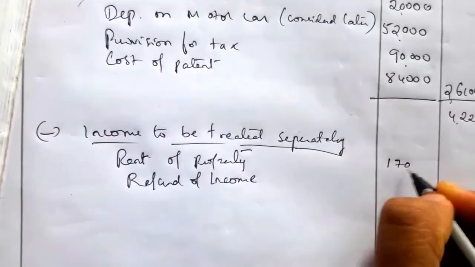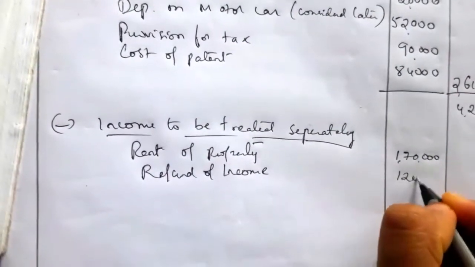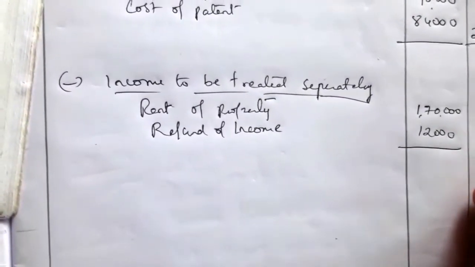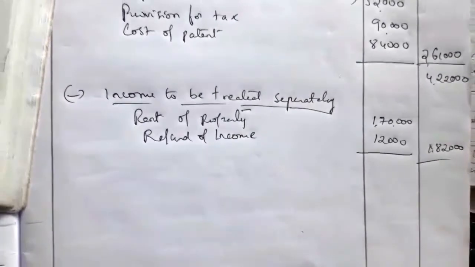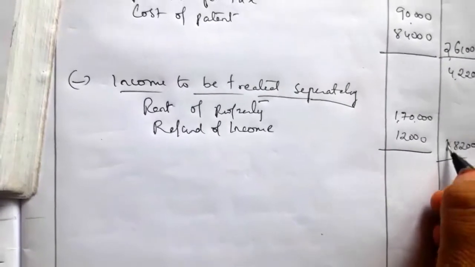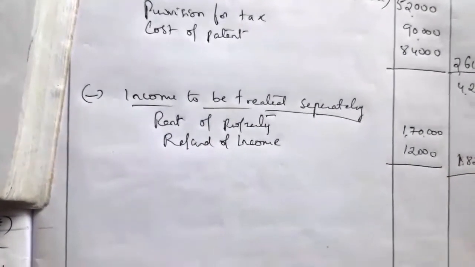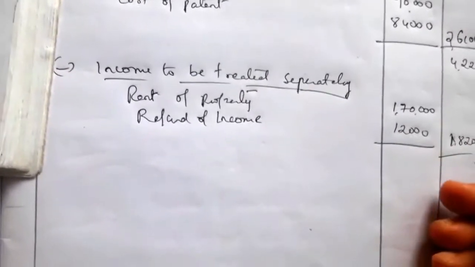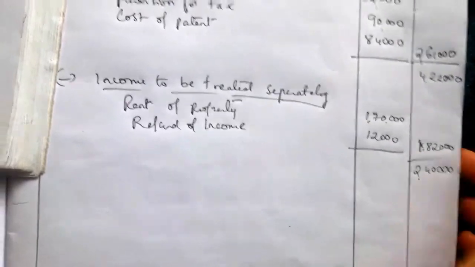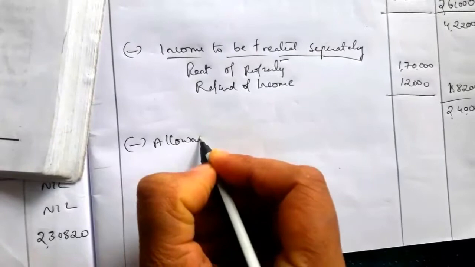So that is, rent of property is equal to 1,70,000. Refund of income tax is equal to 12,000. So the total is equal to 1,82,000. Now we have to deduct from 4,22,000 minus 1,82,000 is equal to 2,40,000. So next we have to take allowable expenses not allowed so far.